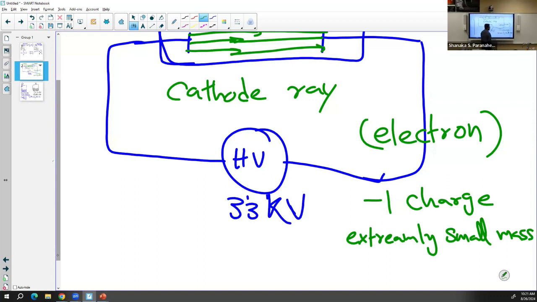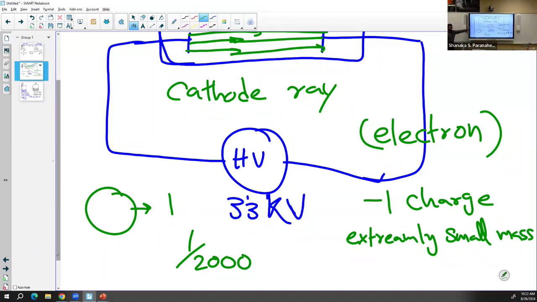I don't remember the exact value, but if we say 1 atom is 1, it is about 1/2000 of an atom. So it's extremely small mass compared to the mass of an atom.